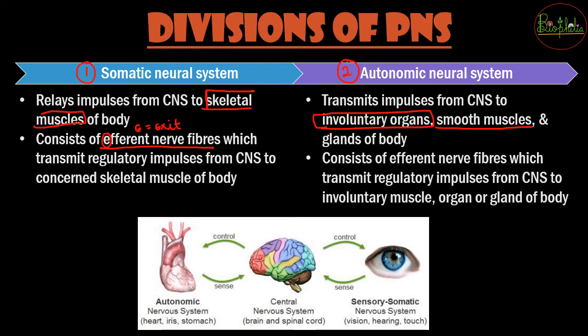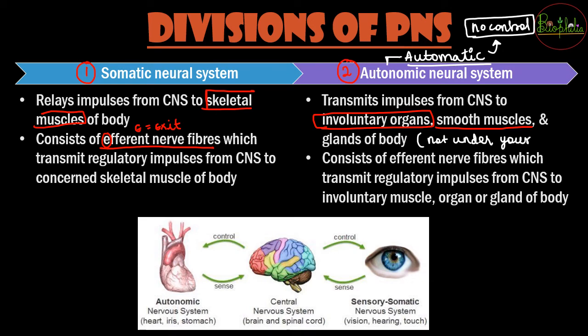So autonomic, you can remember it as automatic, यानी you have no control over that particular substance. What are such areas wherein you don't have your control? It is not under your wish. These are the involuntary organs, the smooth muscles and the glands. अब glands को नहीं बोल सकते हो कि बस अभी you don't secrete anything. That is not under your wish. So the things which are not under your wish are controlled by the autonomic nervous system.